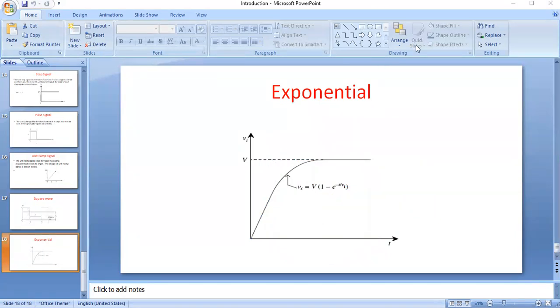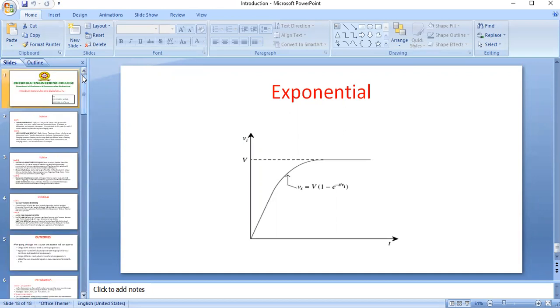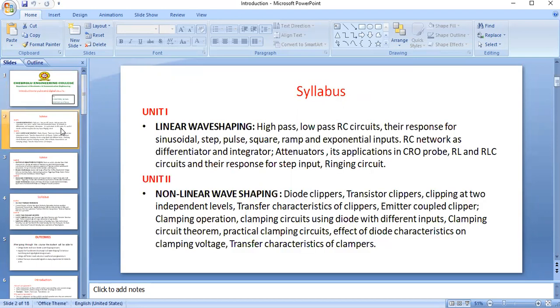Okay, so this is the exponential signal. These are all non-sinusoidal signals. So this is the basic introduction. Coming to our syllabus, this is our syllabus.